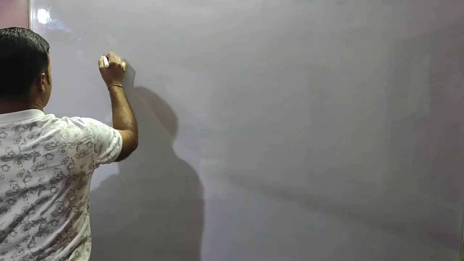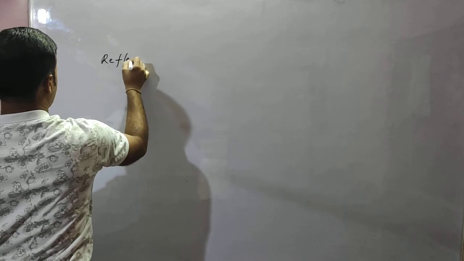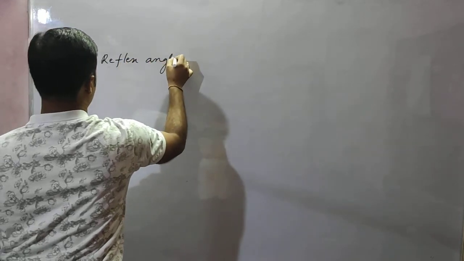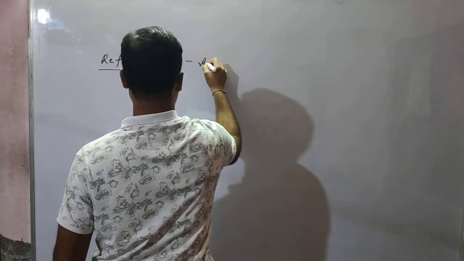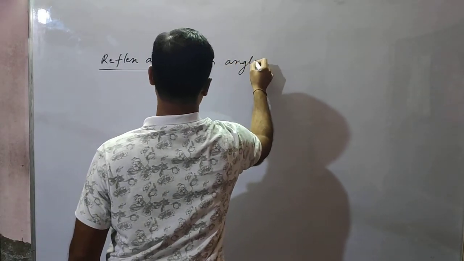So next, students, next comes reflex angle. Reflex angle.